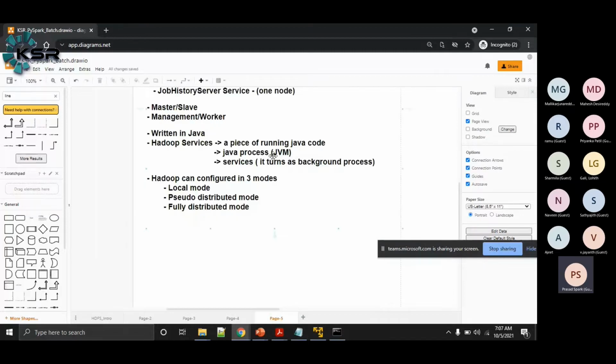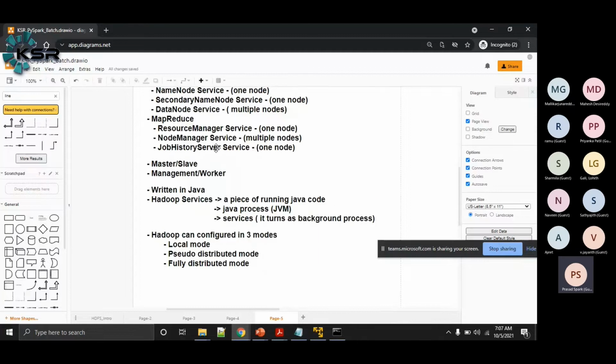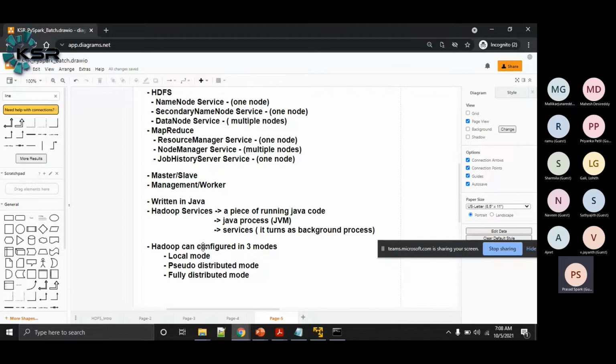Next is the local mode. Here, all these entities run as a single process. You cannot differentiate a name node, secondary name node, data node, resource manager, or job history server. All of them run as a single Java process, and the file system it uses is the local file system itself, the same portion of the hard disk your operating system uses to store local files.